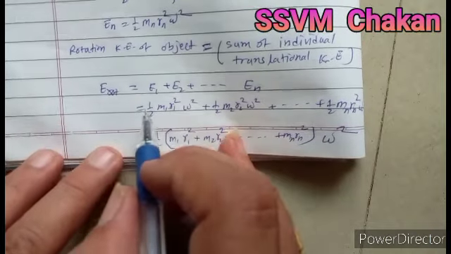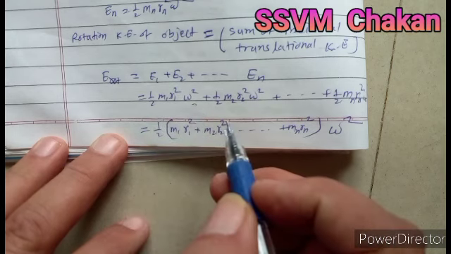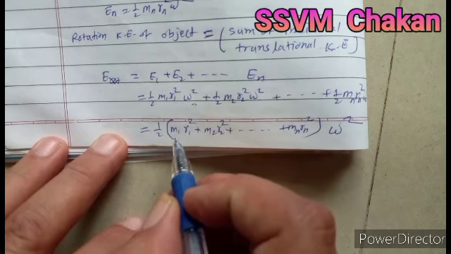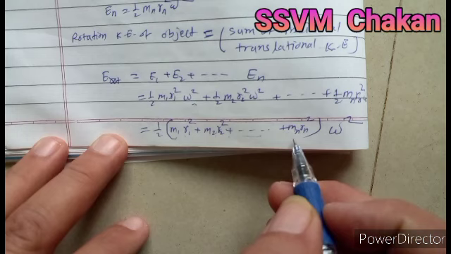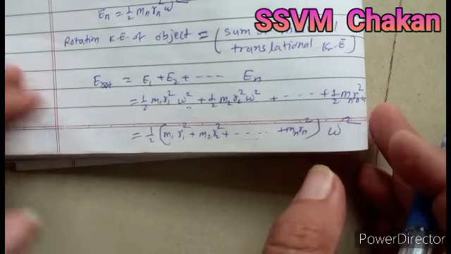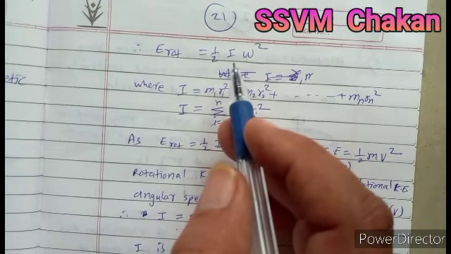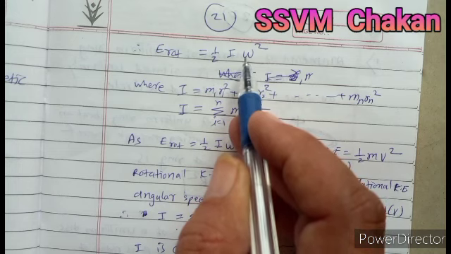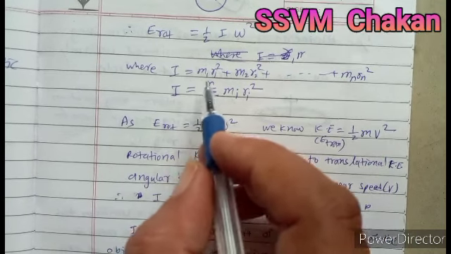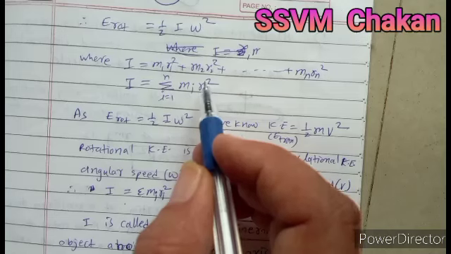Substitute the values of E1, E2 and En. Take one half and omega squared common. So one half, inside the bracket m1 r1 squared plus m2 r2 squared plus dash dash mn rn squared, the bracket complete, into omega squared. For the inside bracket we use another term, I. So E rotation is equal to one half I omega squared, where I is nothing but the whole bracket, which is m1 r1 squared plus m2 r2 squared plus mn rn squared.